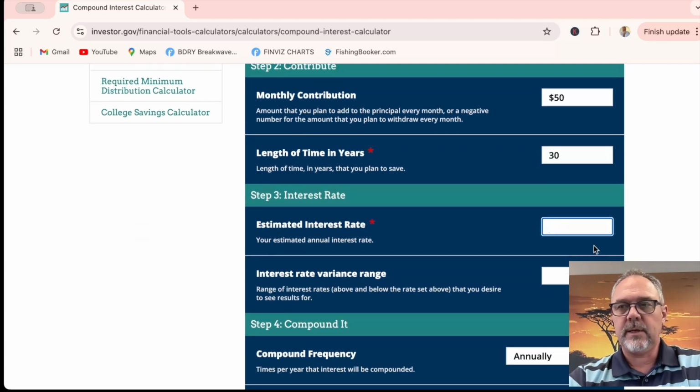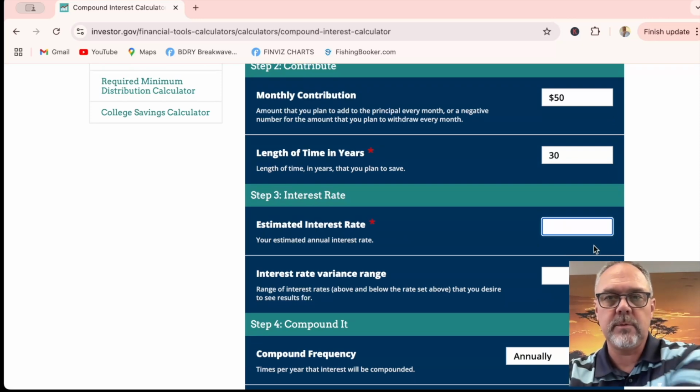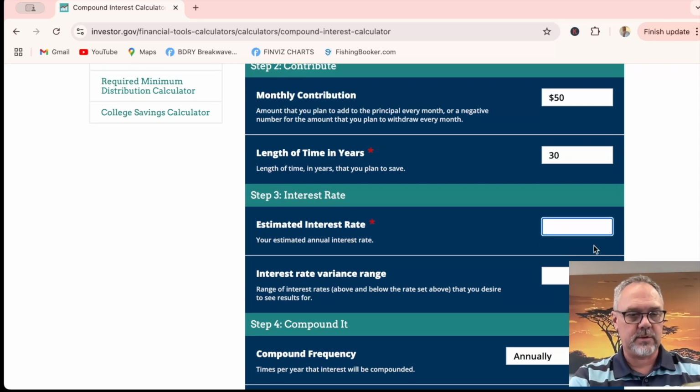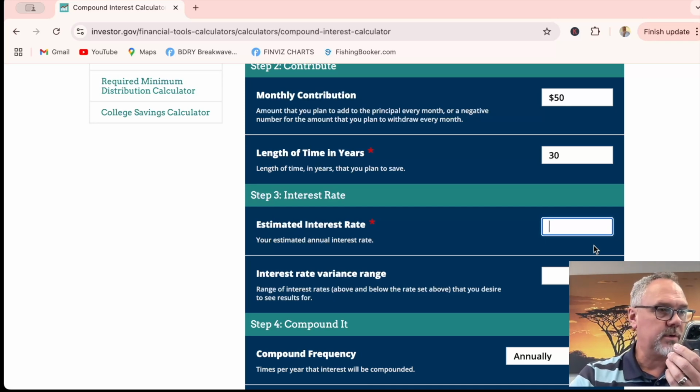And for the interest rate, I don't know what to put in here. So what I'm going to do is show you how I do this stuff. I go into ChatGPT, and I say, hey chatbot, what has the interest rate for the S&P 500 been for the last 30 years? Just an average. Can you give that to me?